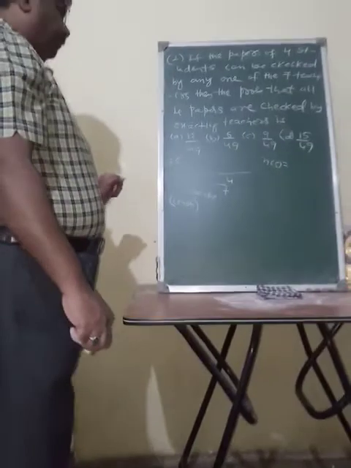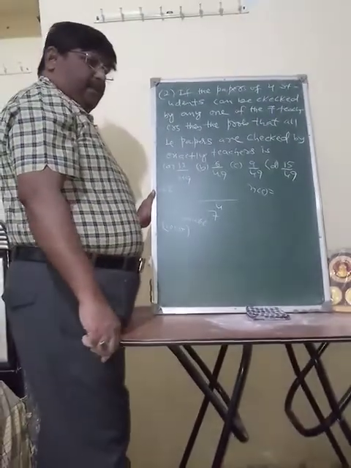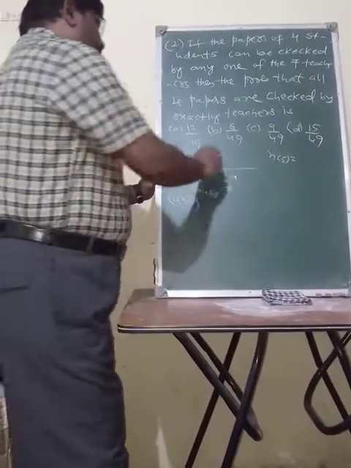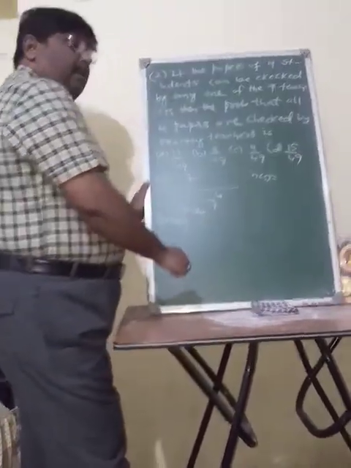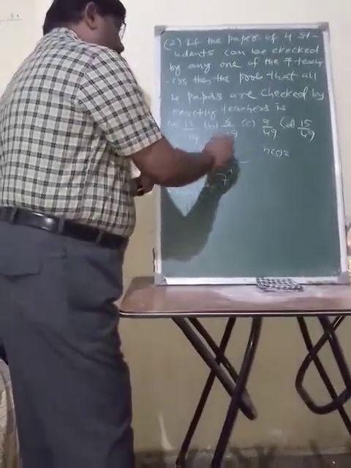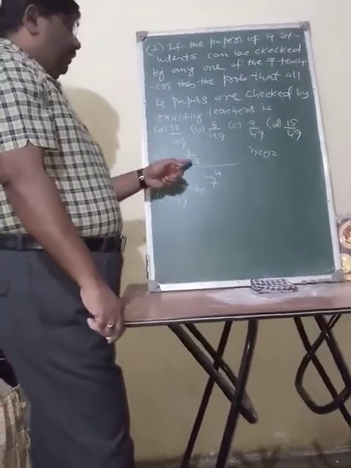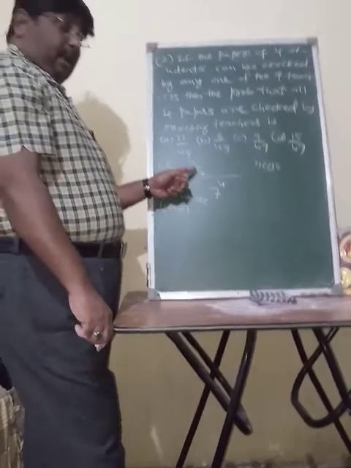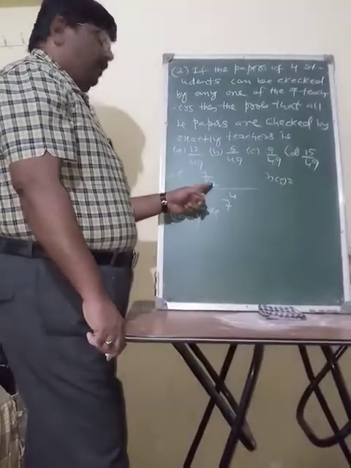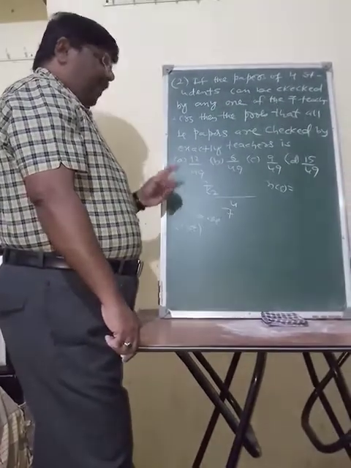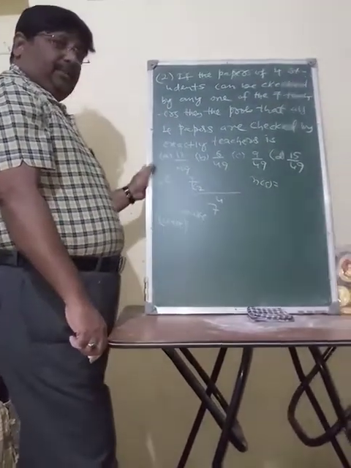Now, the number of possible ways for 2 teachers to evaluate all the 4 papers is 7C2, two teachers at a time among 7. But he has asked exactly 2 teachers.